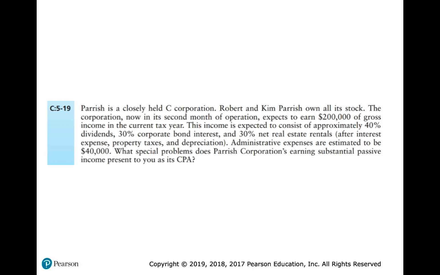So this is its first year of operation. If every year of operation it's going to contain a lot of passive activities, we might consider making an S election. And so we said that we could pay dividends to decrease the personal holding company tax. If Parrish lacks sufficient cash to pay those dividends, could we pay a consent dividend to eliminate the cash shortfall?